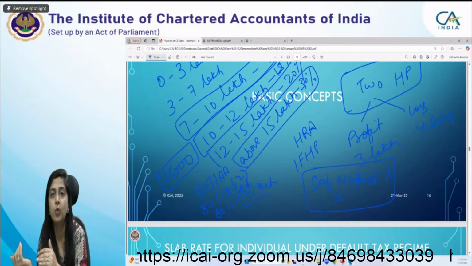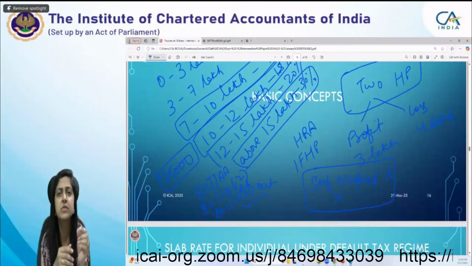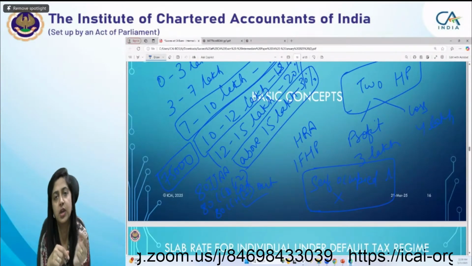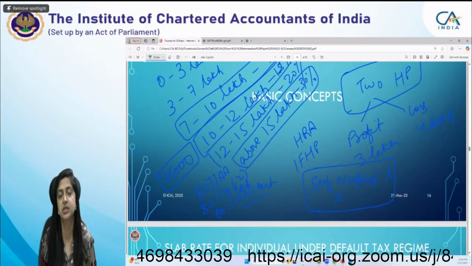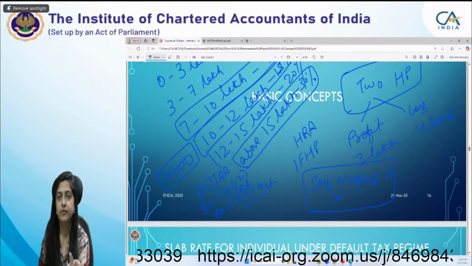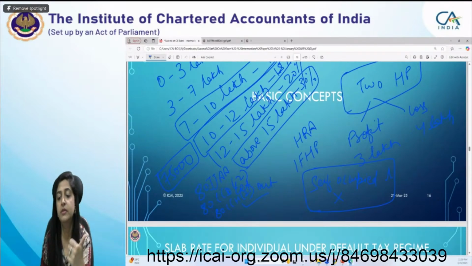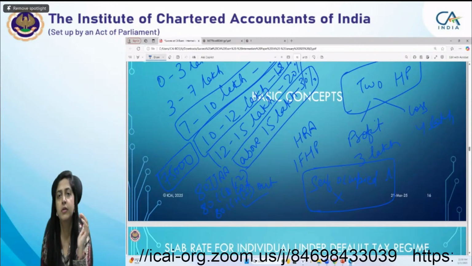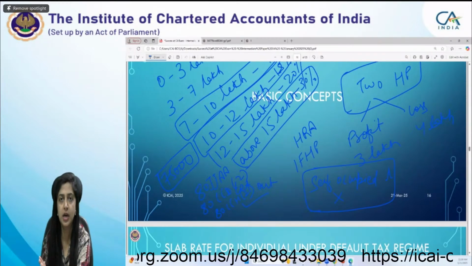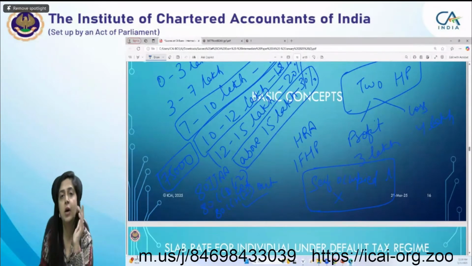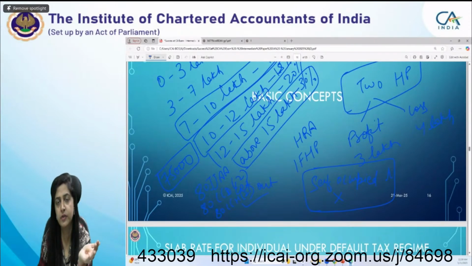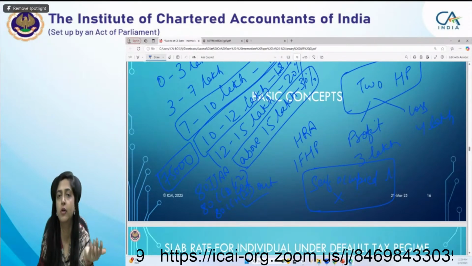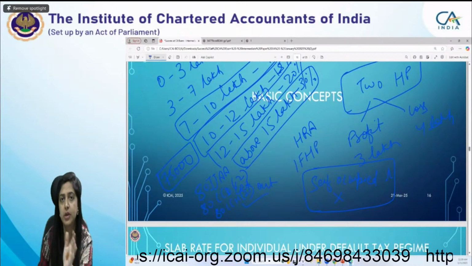But there are some additional benefits also given under default tax regime. It means if you are paying tax under default tax regime, some extra benefit you are also getting. There are 2 or 3 deductions like that. So firstly, we have discussed the slab rate. Then we have discussed the loss set off. One of the most important is regarding house property, that the house property loss cannot be set off against any other head of income, or carried forward to the subsequent year for set off.